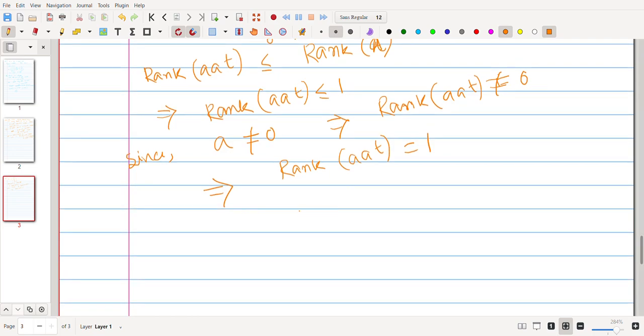Then the eigenvalues of A transpose are 0, 0, 0, lambda. Lambda can be 0, can be non-zero, anything. Because rank of A transpose is 1 and A transpose is a 4 by 4 matrix, that means nullity is 3. So nullity 3 means the geometric multiplicity of eigenvalue 0 is at least 3. It can be 4, but at least 3. So I am assuming the eigenvalues are 0, 0, 0 and lambda.